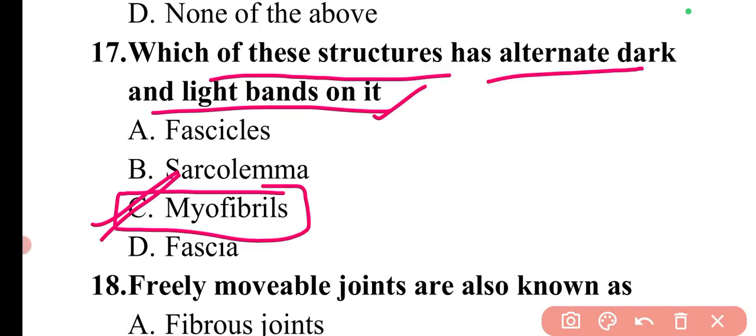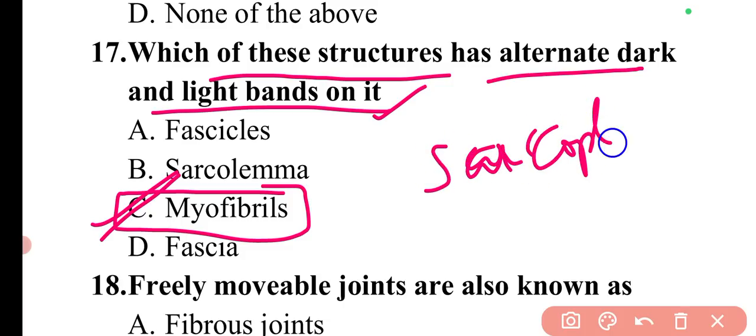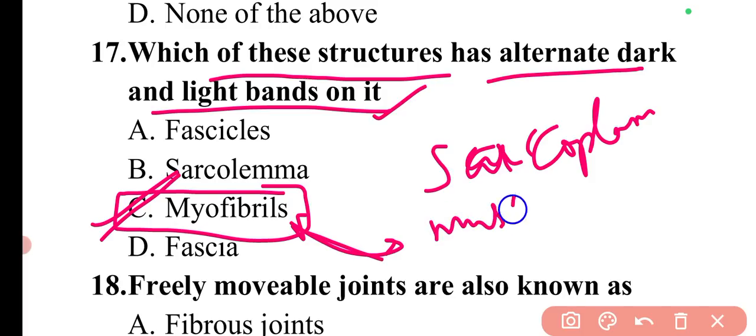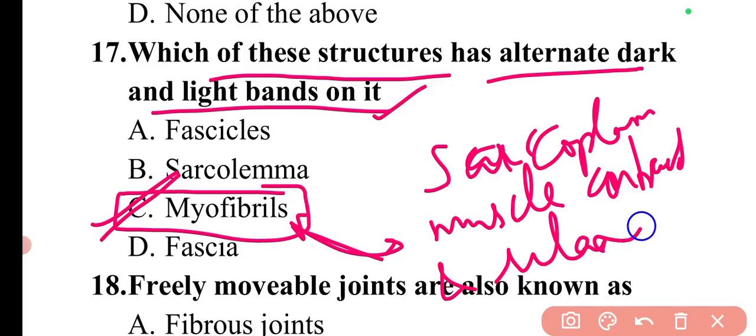Basically, each muscle cell or muscle fiber contains filaments in its sarcoplasm part, which are arranged in parallel manner, and these filaments are known as myofibrils, and they have alternate dark and light bands. The main function of these myofibrils is to produce muscle contraction and relaxation. So this is the main work of these filaments.